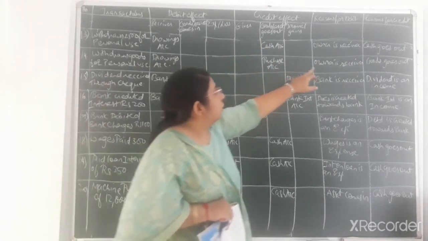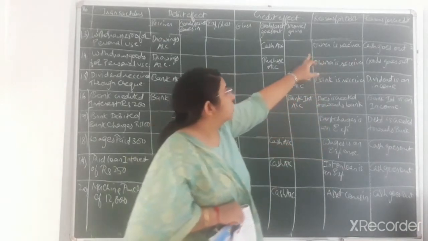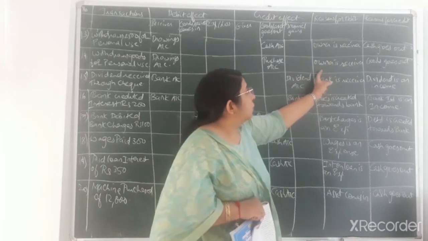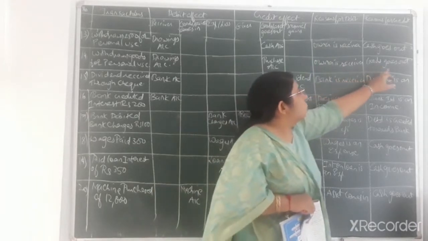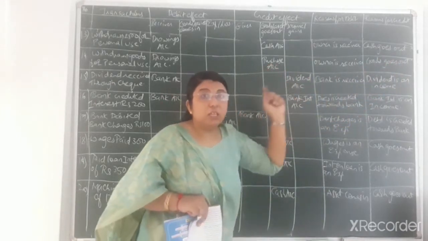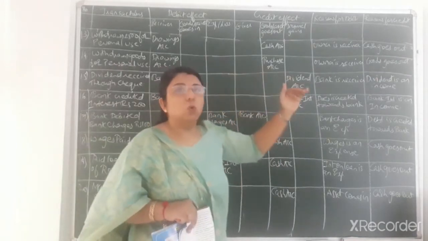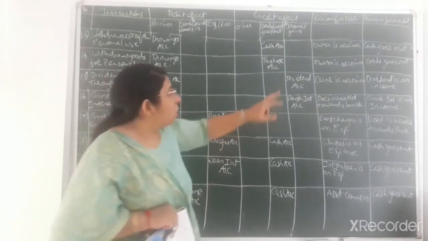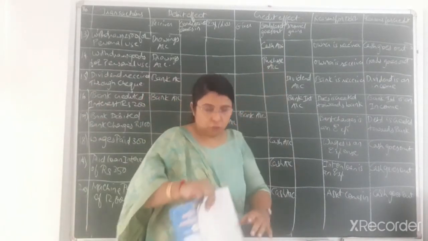Okay. So in the reasons that I have written, the owner is the receiver of that much amount of goods. In the previous transaction also he was the receiver, but he was the receiver of cash. In this transaction he is the receiver of goods, and that much amount of goods goes out from the firm. So over here it is written purchase account credit. We cannot write sales account credit, students, because we have not sold the goods. They are withdrawn by the owner for personal use. That's why always purchase account will be credited in this type of transaction.